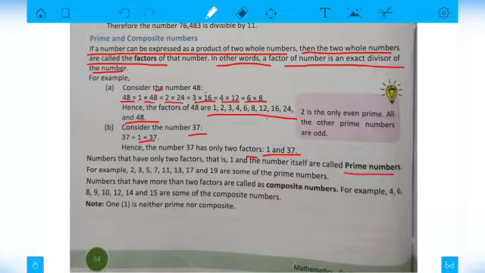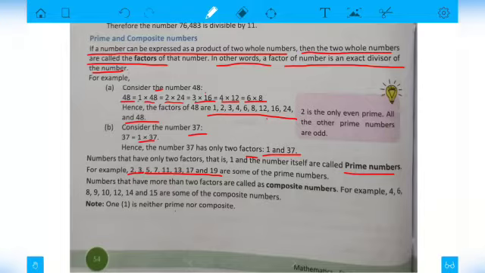You will see over here 2, 3, 5, 7, 11, 13, 17, and so on. They come in the table of itself and 1. So these types of numbers have only two factors, and that is why they are called prime numbers.